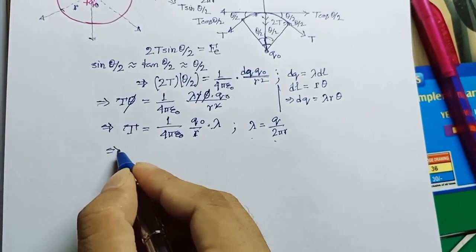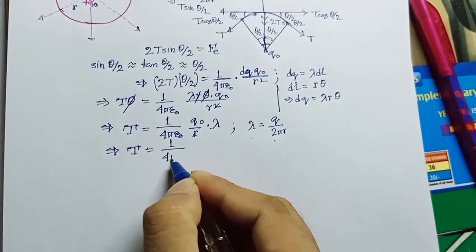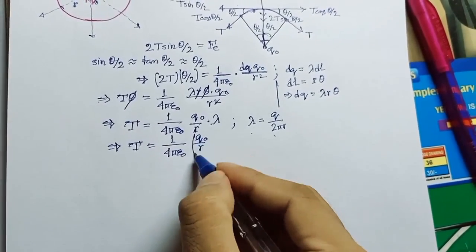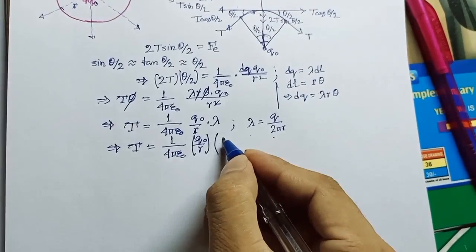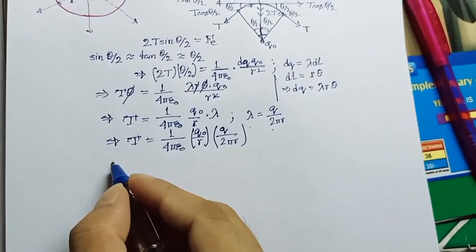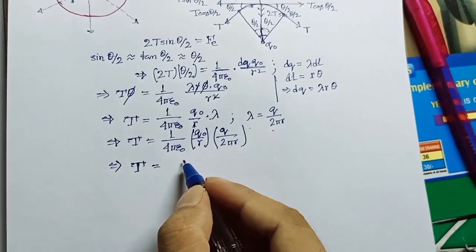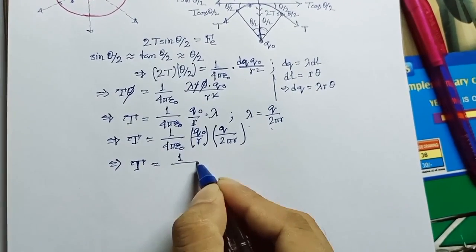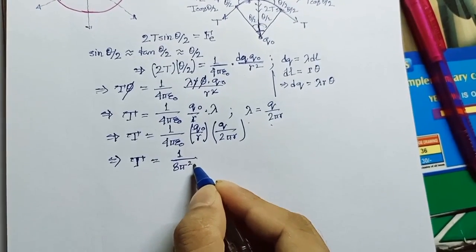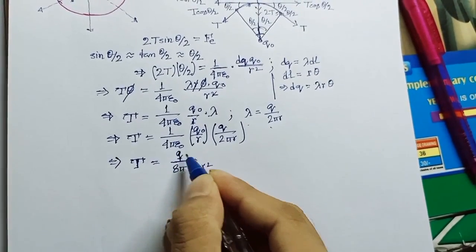If we substitute the value of lambda, then our tensile force or tension force will be equal to 1 divided by 4 pi epsilon naught into q naught divided by r, multiplied by lambda, and the value of lambda is equal to q divided by 2 pi r. If we carry out this calculation, we will get that the net stress force or tensile force will be equal to 1 divided by 8 pi square epsilon naught r square, and in the numerator there will be q q naught.